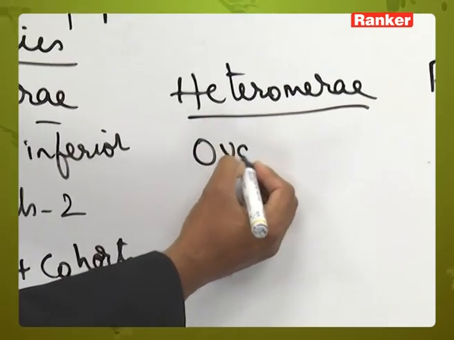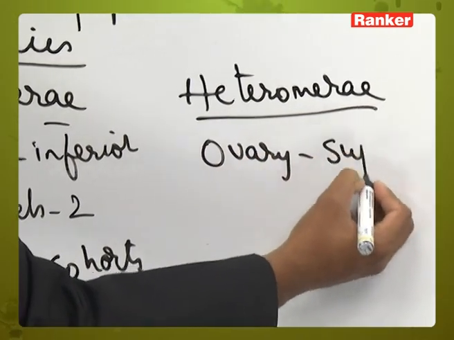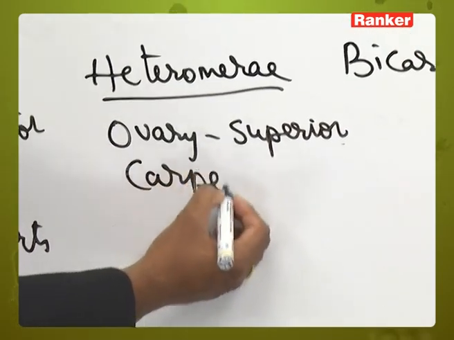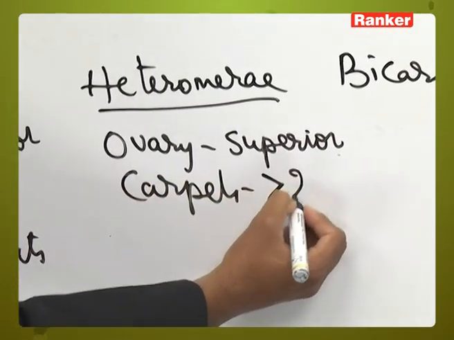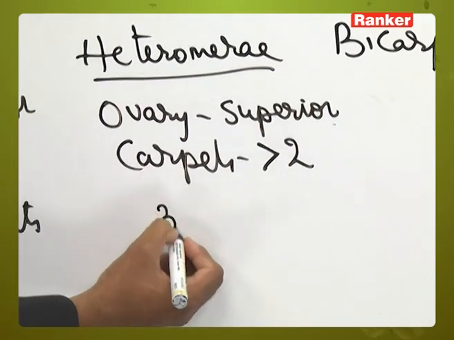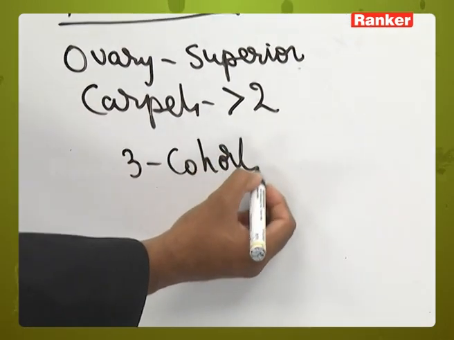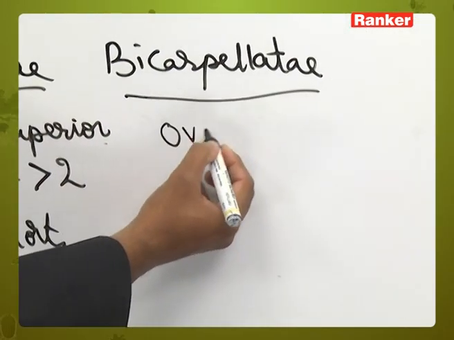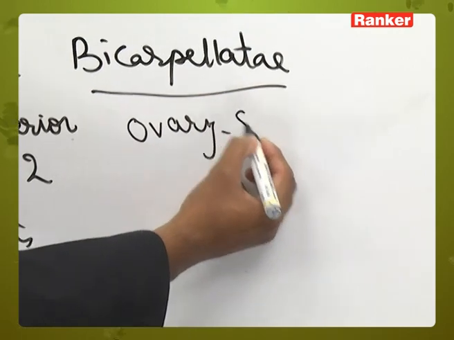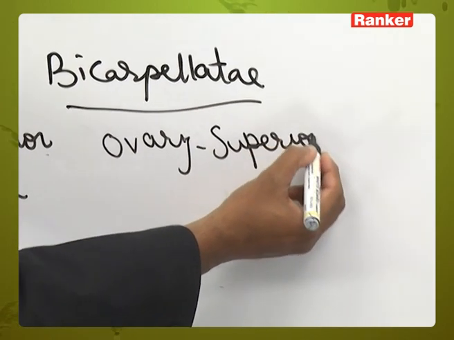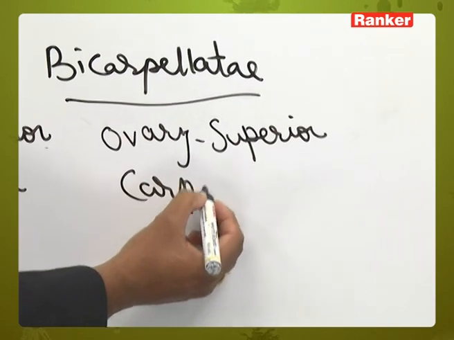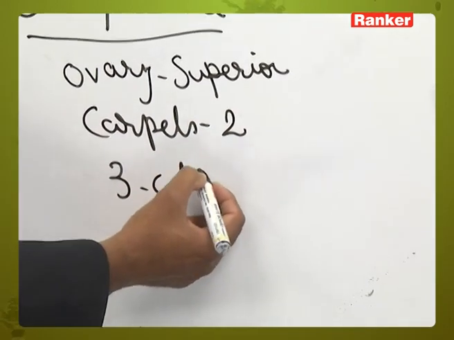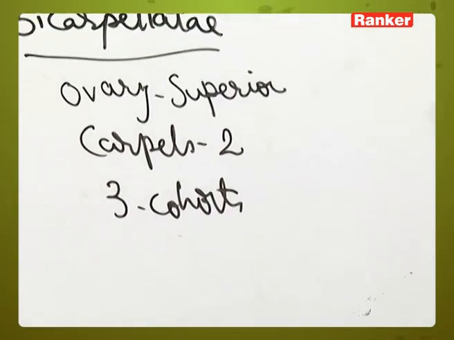Here the ovary is superior and the number of carpels is more than 2, and the number of cohorts is 3. Then coming to bicarpellate, the ovary is superior and the number of carpels is 2. This also contains 3 cohorts.